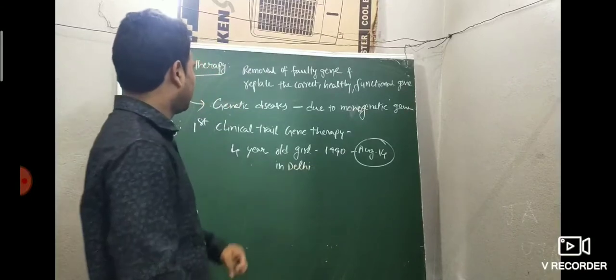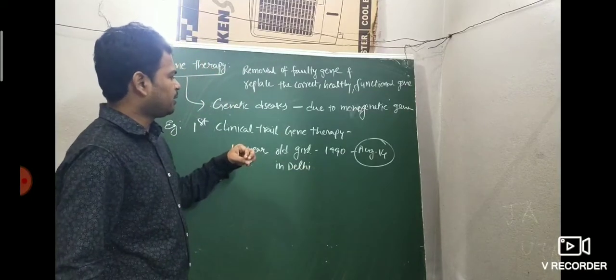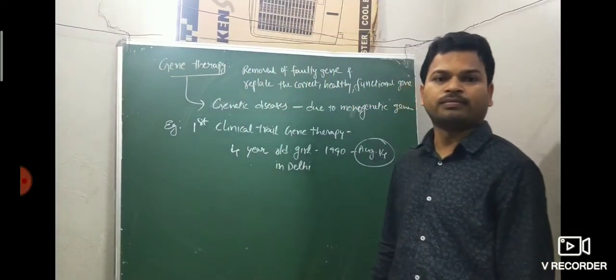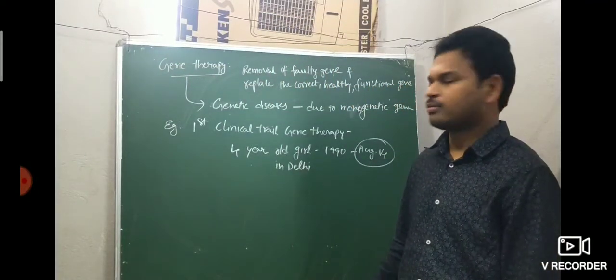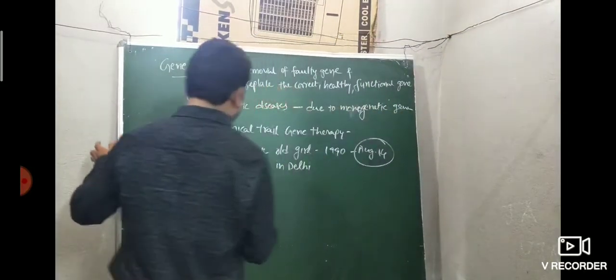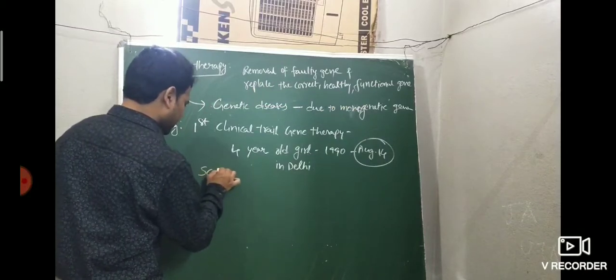So when was the first clinical trial of gene therapy conducted? On 1990 August 14, on a 4-year-old girl in Delhi who was suffering from SCID disease.